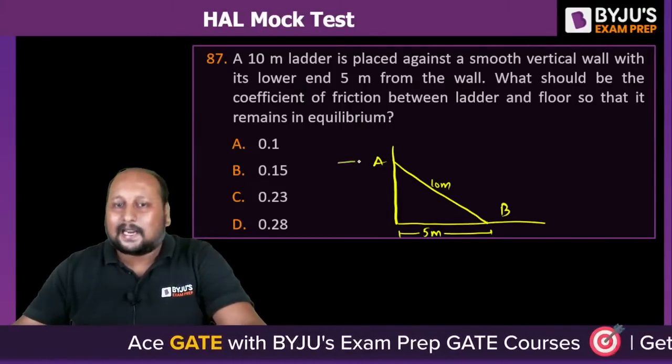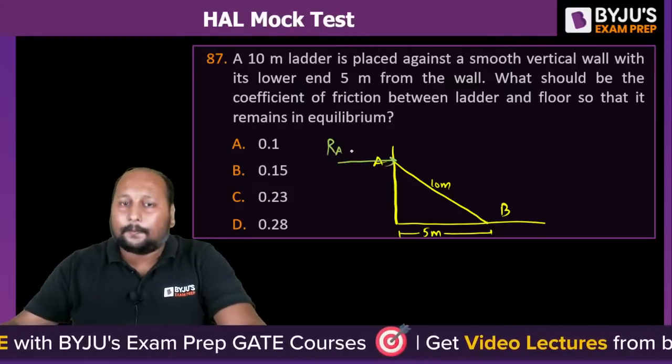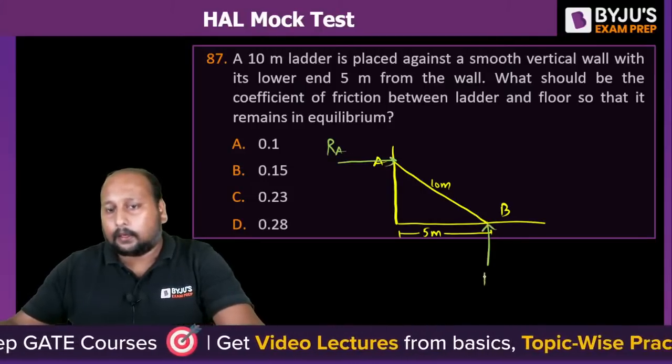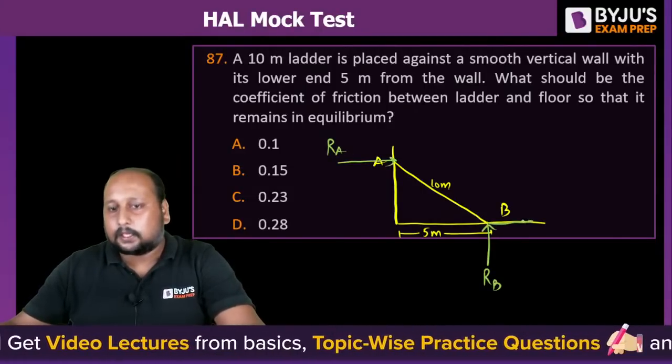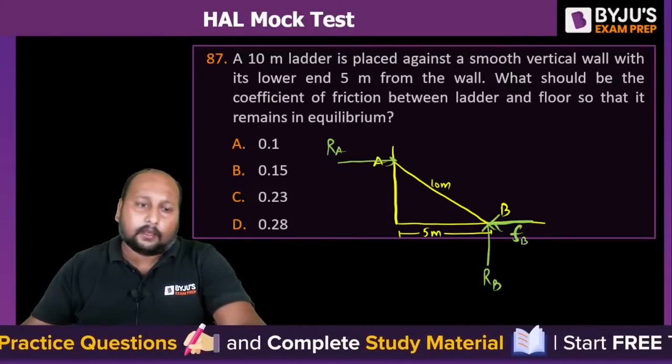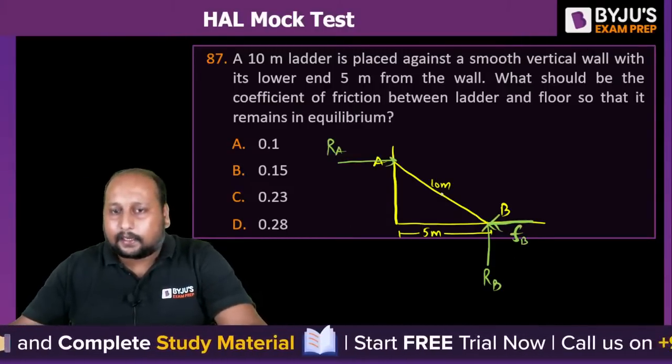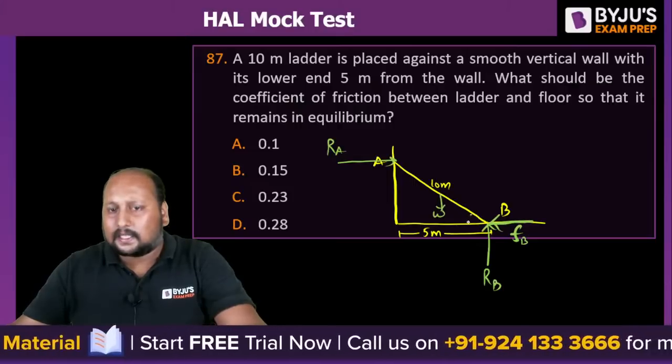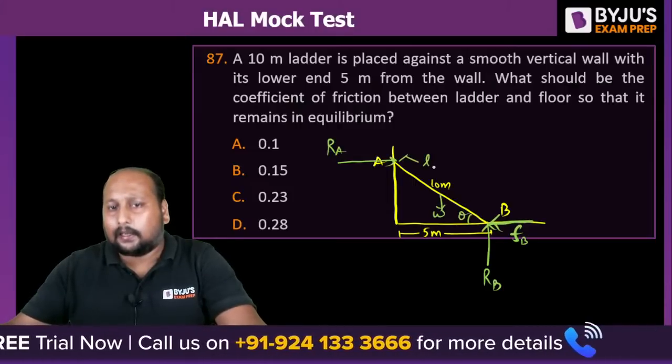So because it is sliding down, let us put this is RA, this is RB, right? And the friction force will be in this direction. This is your friction force F. Let's take FB. Okay, right? And there's a weight acting downward. Let's say this is theta, and I'm assuming this as length L, right?